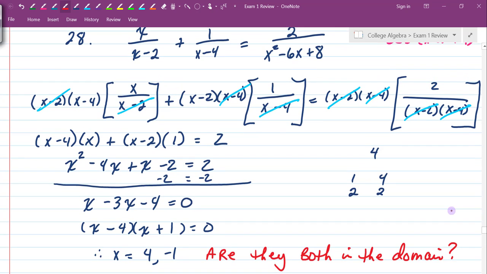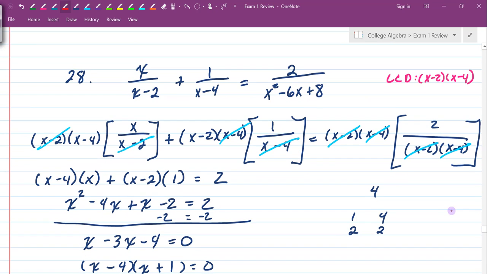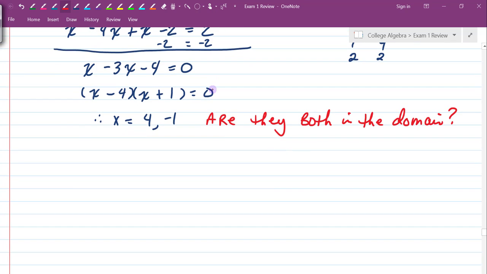Well, what values are not in the domain? Anything that would make any of these fractions here go to 0. So +2 is not in the domain. +4 is not in the domain. So that means that right here, my +4 is not a solution. So the only solution that I actually have is going to be that x is equal to -1.